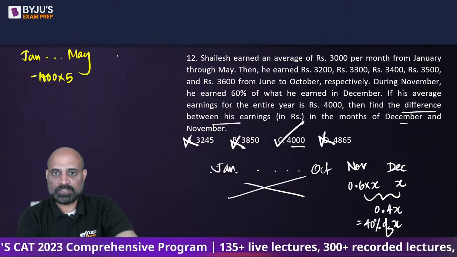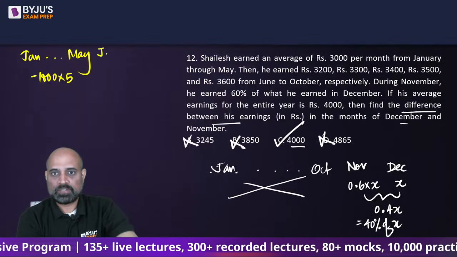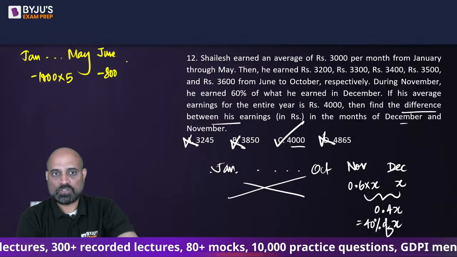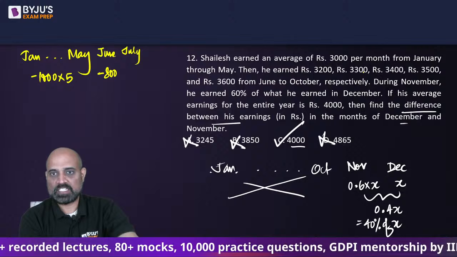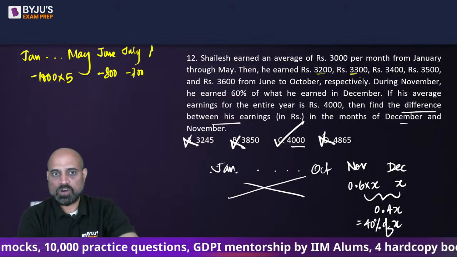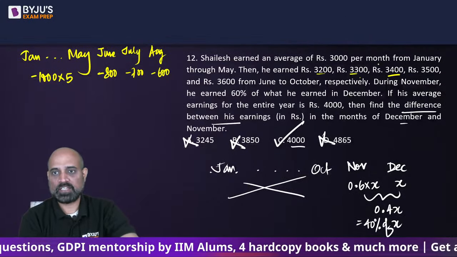Thereafter 3,200. This is June, so that is 800 less. July, instead of 4,000 it's 3,300, so this is 700 less. August, instead of 4,000 it's 3,400, so 600 less.